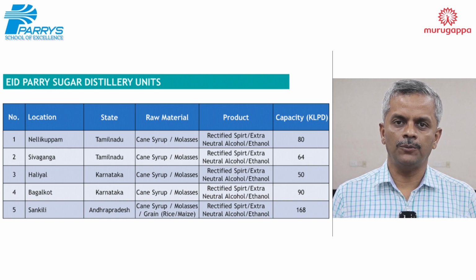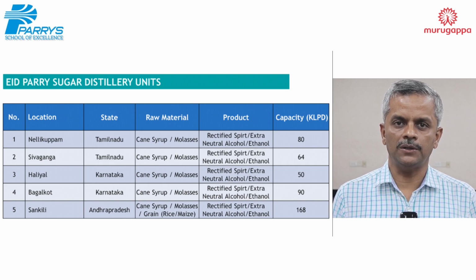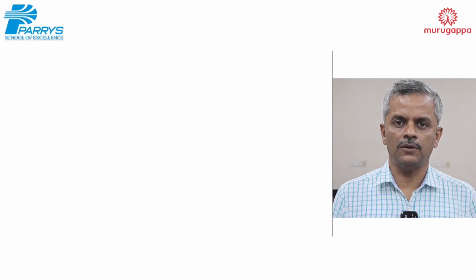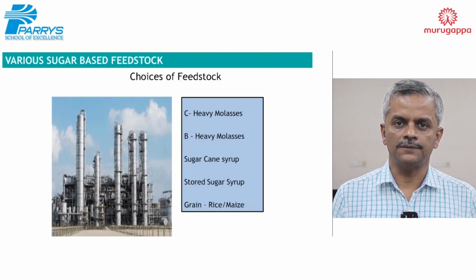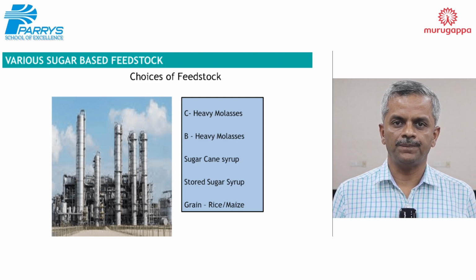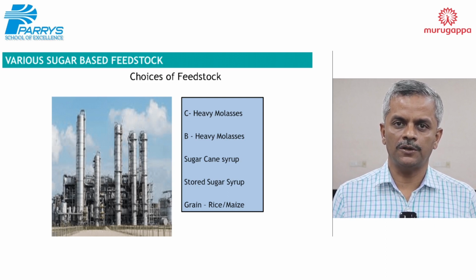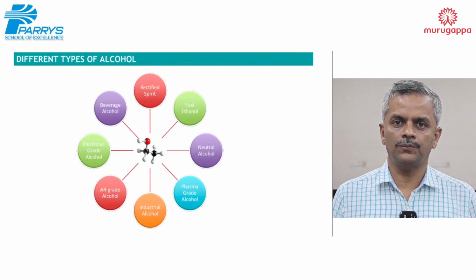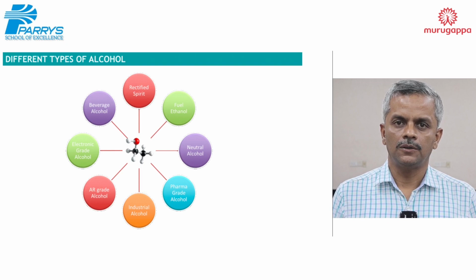In all the units, we can produce rectified spirit, neutral spirit or ethanol based on the market requirement. The feedstock is sugarcane syrup, molasses or grain. The main feedstock used in all our plants is B-heavy, C molasses, sugarcane syrup or grain. In distillery, different types of alcohol we are producing: rectified spirit, extra neutral alcohol, fuel ethanol.